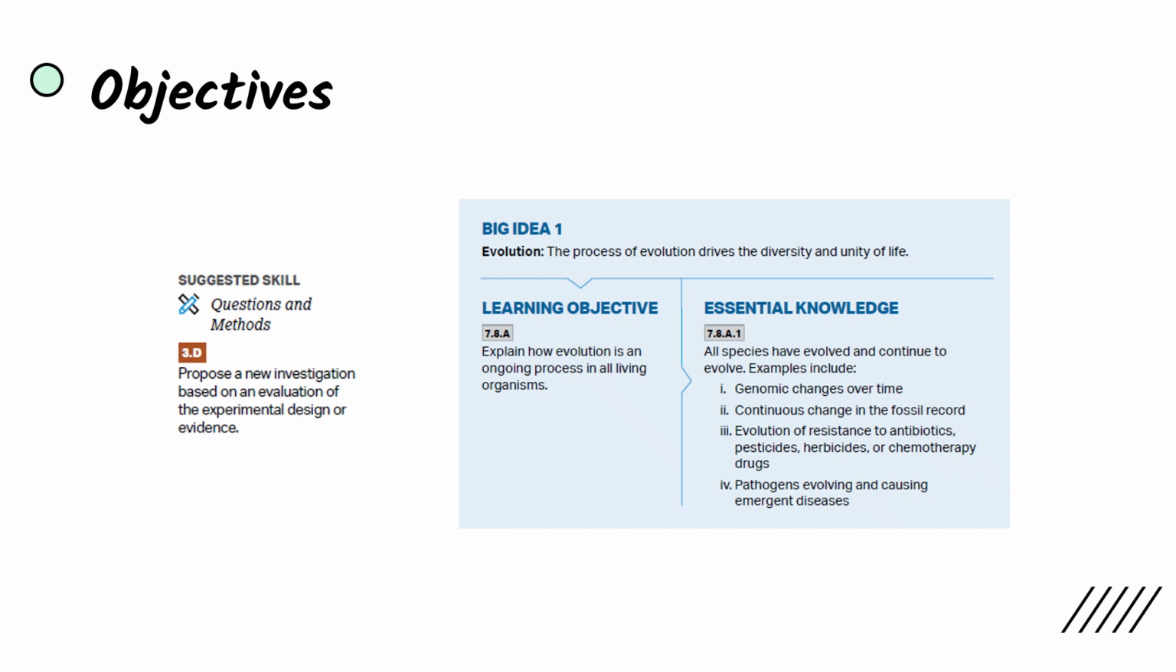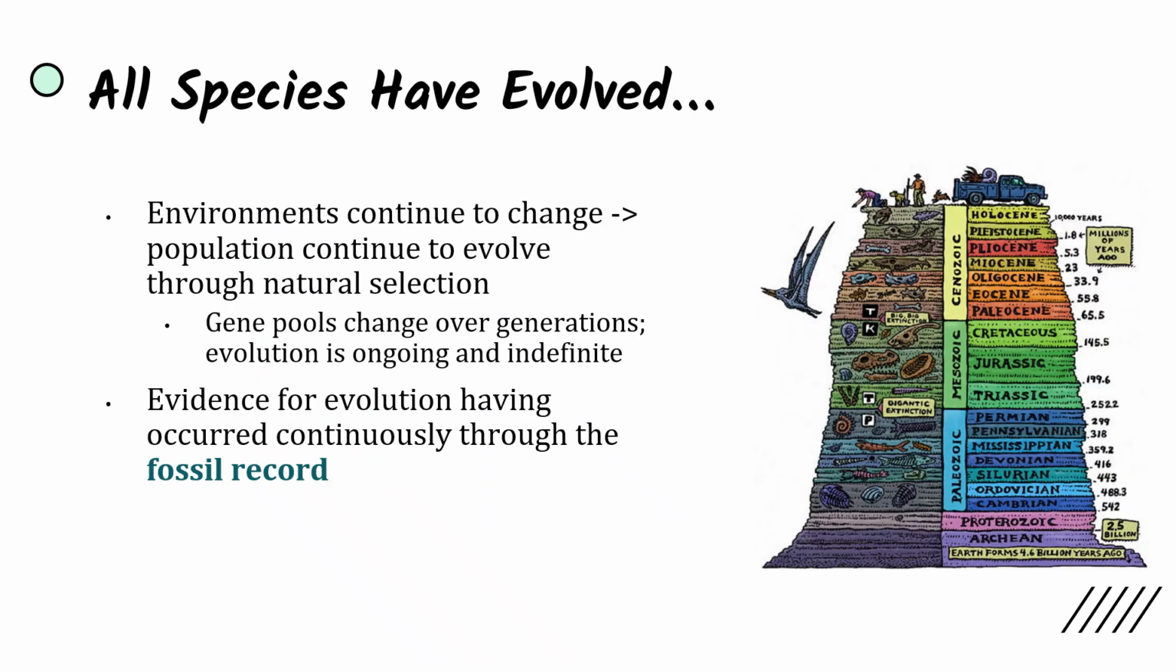design or evidence. So we know that species have evolved because environments continue to change, and so as a result, populations are going to continue to evolve. The allele frequencies are going to continue to change due to natural selection. So these gene pools, our group of allele frequencies, are going to change over generations, and so evolution is going to be ongoing and indefinite.